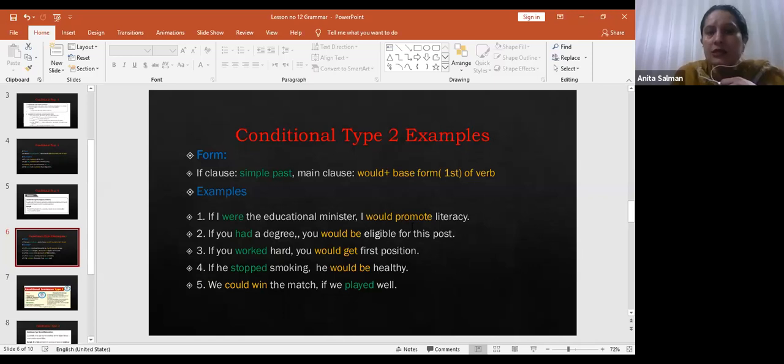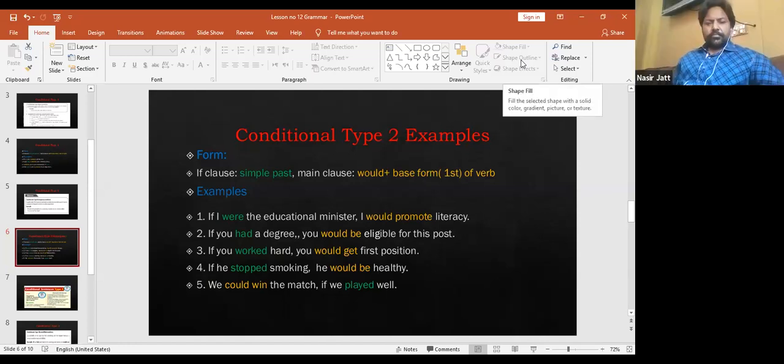Right. It's not necessarily that you have to use only would here, but in your book, the structure is given with would. So concentrate on the would, otherwise you can also use might and could here.